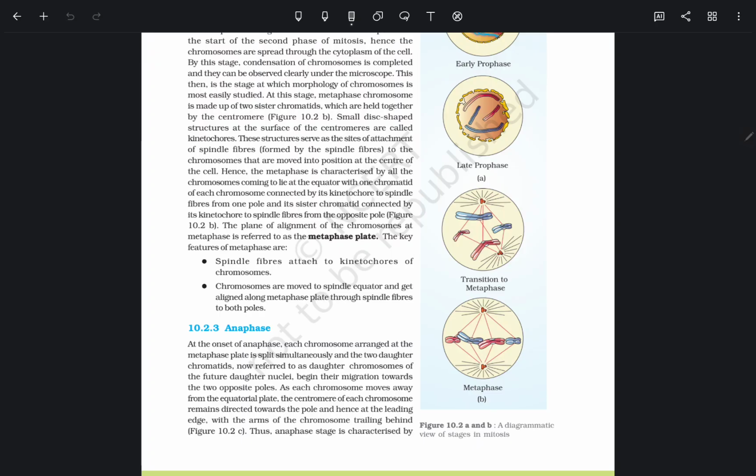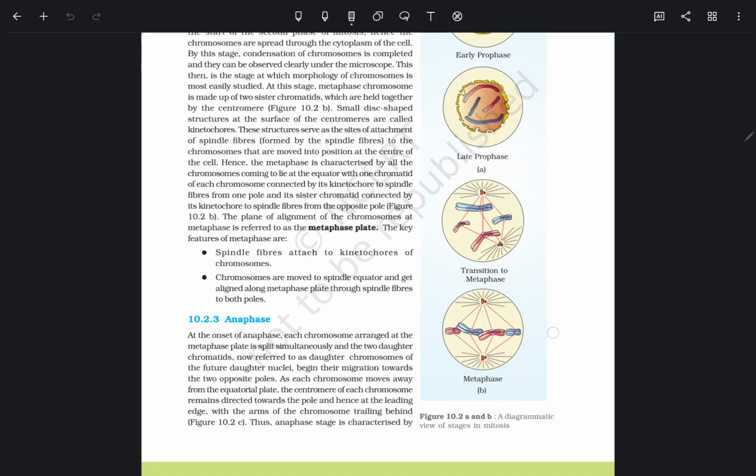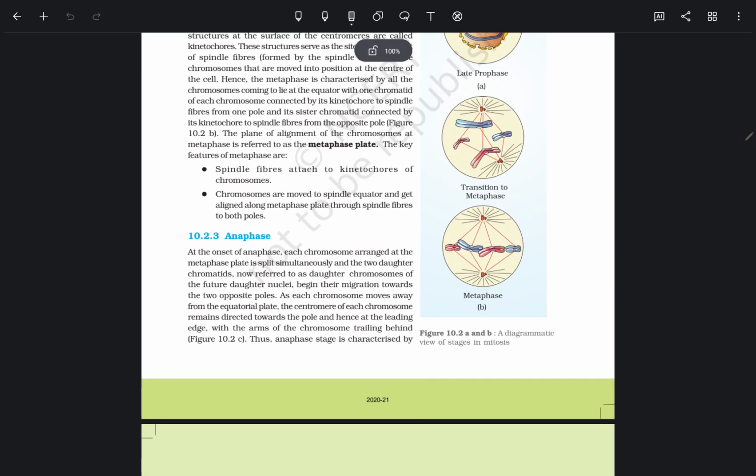First, spindle fibers attach to the kinetochores of the chromosomes, and the chromosomes are moved to the spindle equator and get lined up along the metaphase plate through spindle fibers to both poles. It's very clear that in metaphase, first we observe the kinetochore, and second we observe movement to the spindle equator in the middle of the cell.